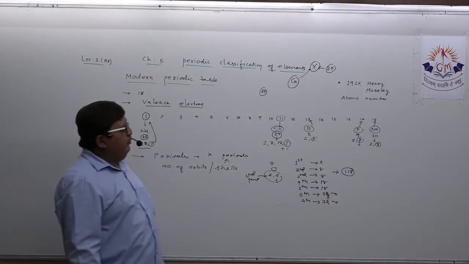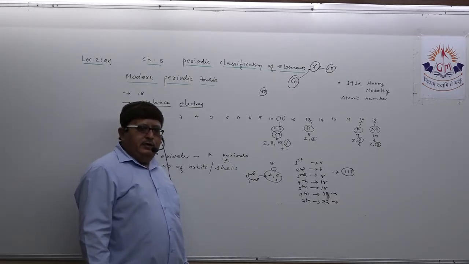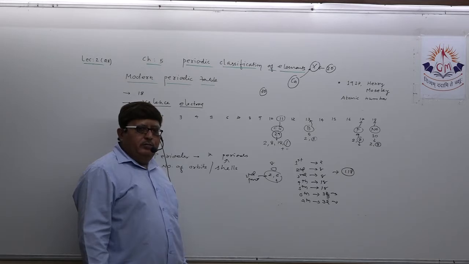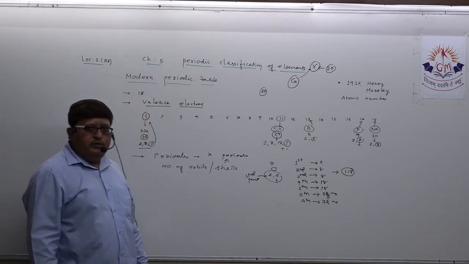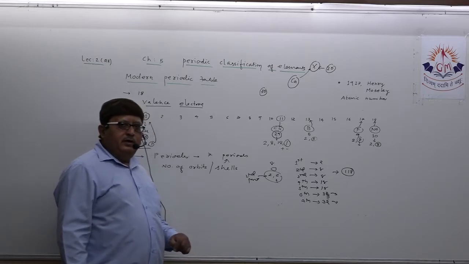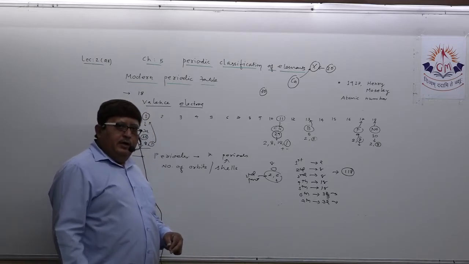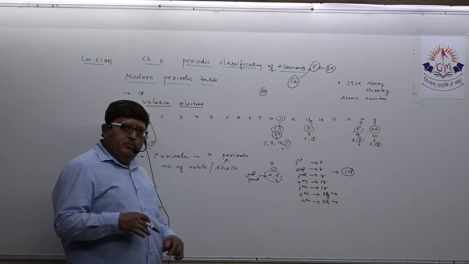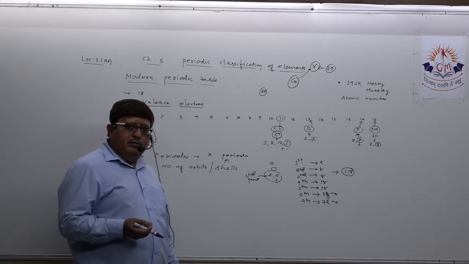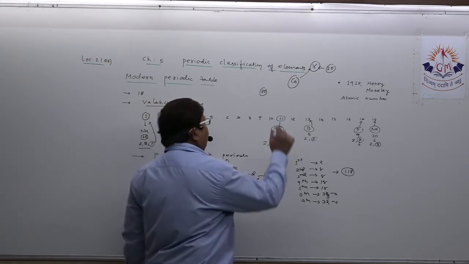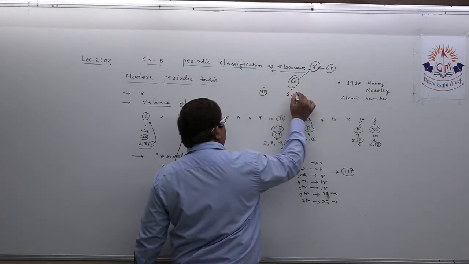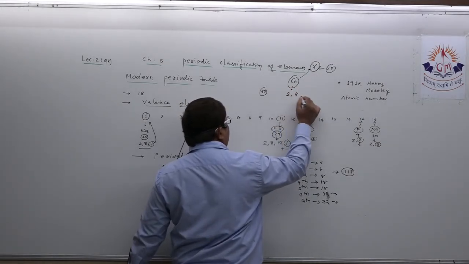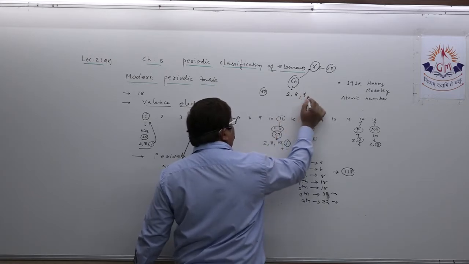Now, dear student, to decide position in the modern periodic table, you should have the idea regarding groups and periods. Group idea you will come to know, and about period also you will come to know when you know how to write the electronic configuration. Take an example: 2, 8, 20 we have to adjust 8 and 2.